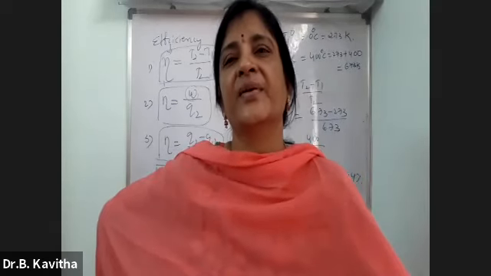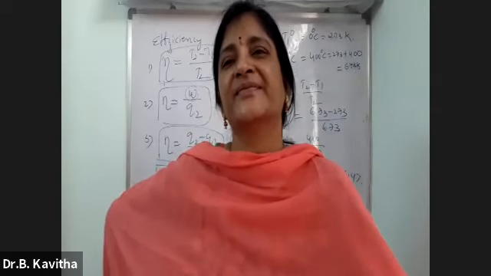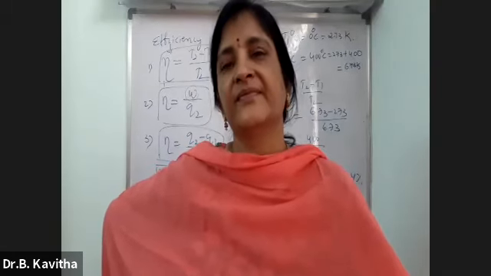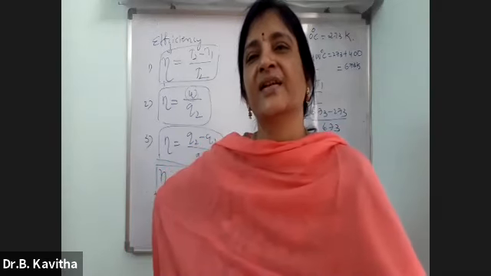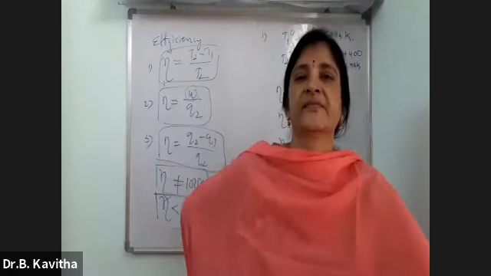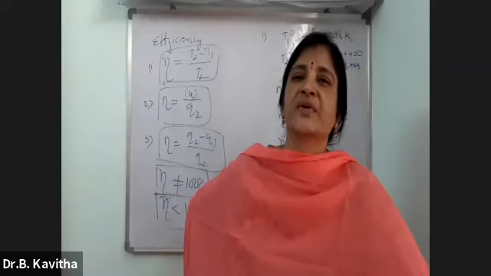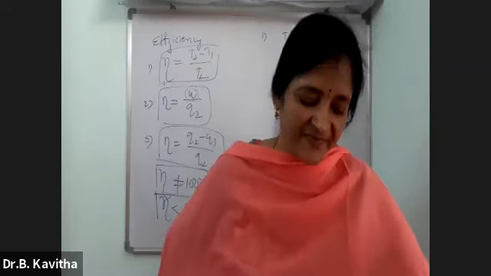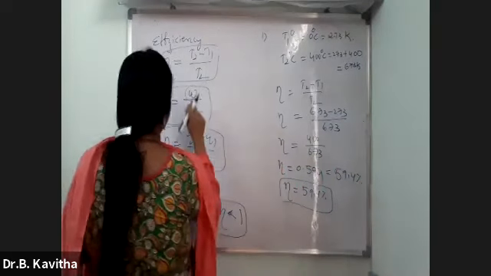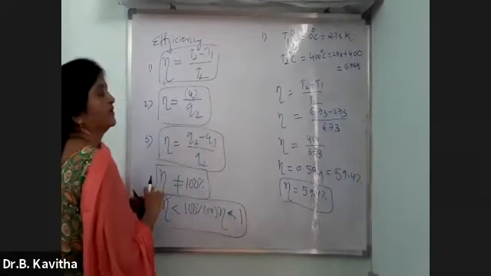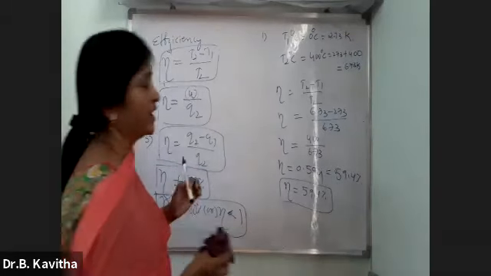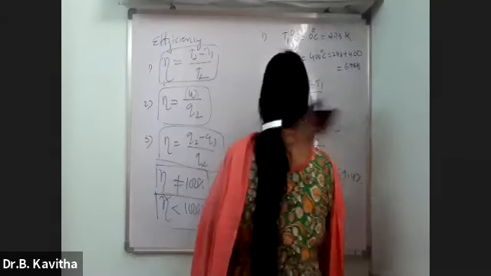How will you calculate this? What you have to calculate here is W, provided they have given the Q2 value and also the two temperature values.